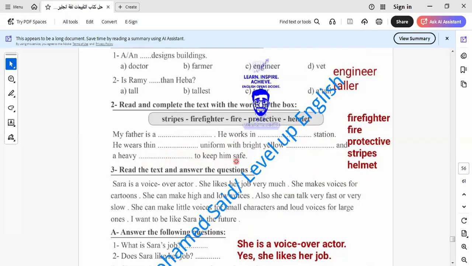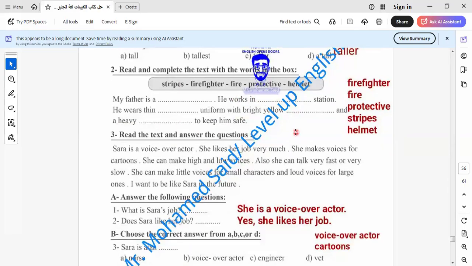So all these are the qualifications of what? Of a firefighter. So here it is: my father is a firefighter, he works in a fire station, and he wears a heavy helmet to protect him.